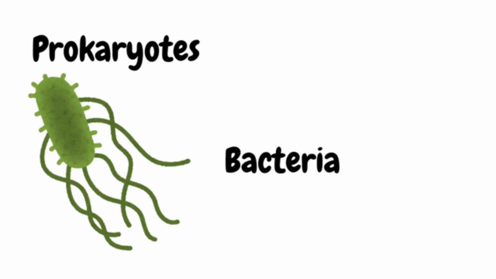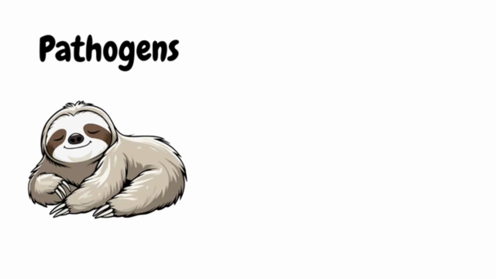Prokaryotes include bacteria, which are usually single-celled and contain plasmids, which are circular DNA storage units. Pathogens are nasty microorganisms that cause disease and can make animals like me go from this to this. Ugh.